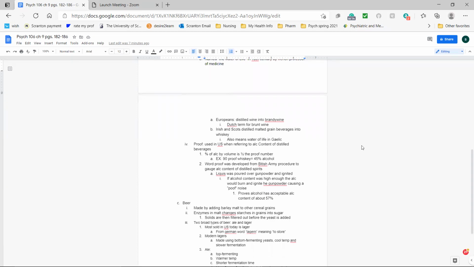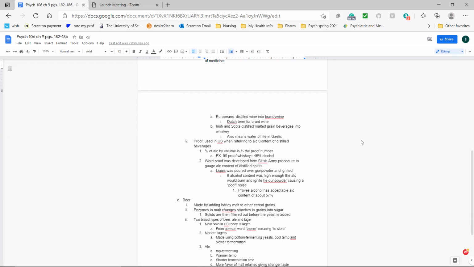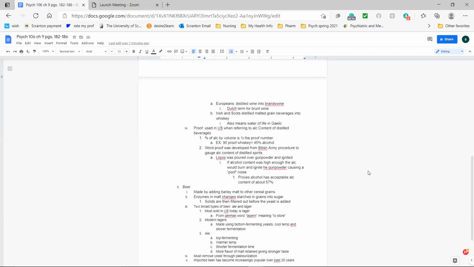And then the book moves on to talk about proof. So proof is used in the US and it refers to the alcohol content of distilled beverages. So the percent of alcohol by volume is about half the proof number. So for example, if you have a 90 proof whiskey, it's 45% alcohol because 90 divided by 2 is 45.